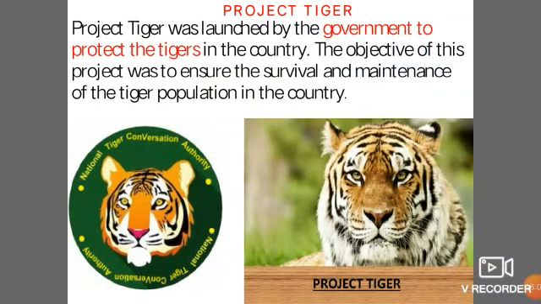Project Tiger. Project Tiger was launched by the government to protect the tigers in the country. The objective of this project was to ensure the survival and maintenance of the tiger population in the country.